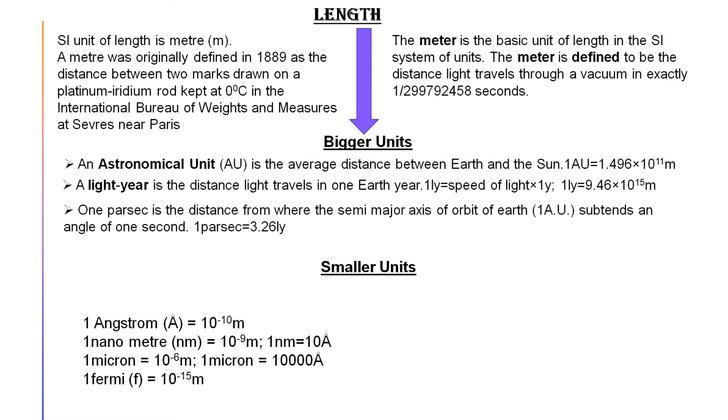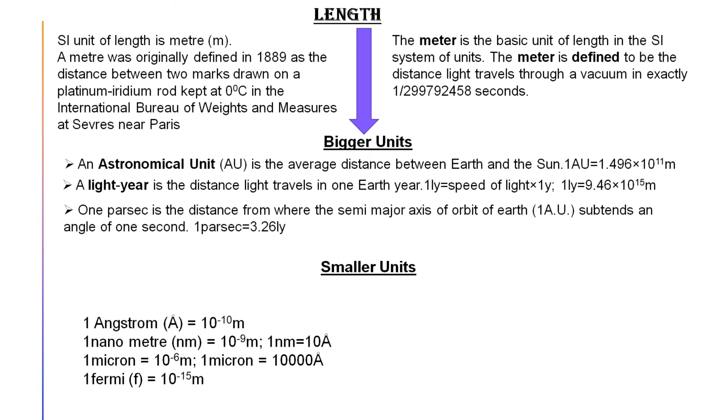But if we just want to find out the dimension of subatomic particles, there generally we use angstrom. Angstrom is generally used to measure the size of an atom, and 1 angstrom equals 10 to the power minus 10 meter. Nanometer, here we want to represent the smaller particle.